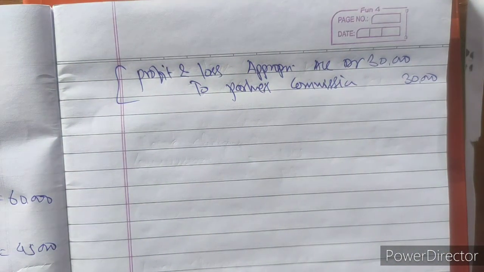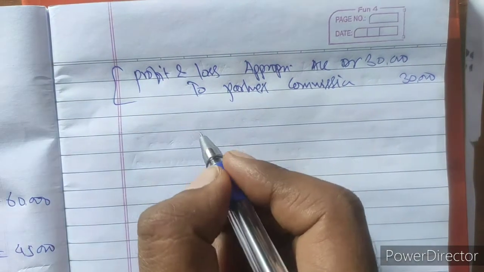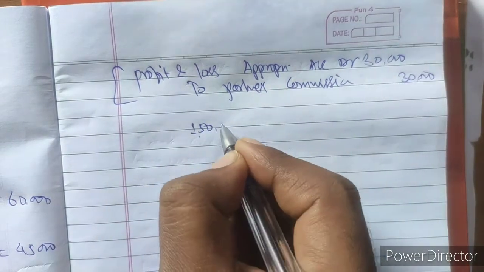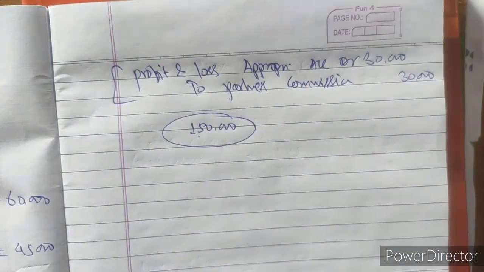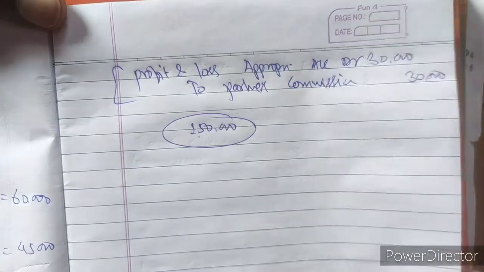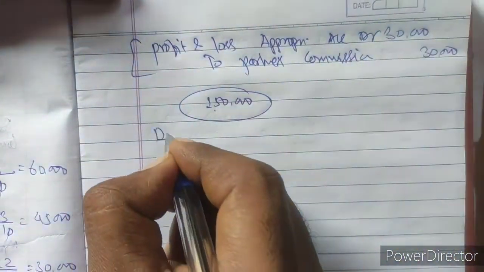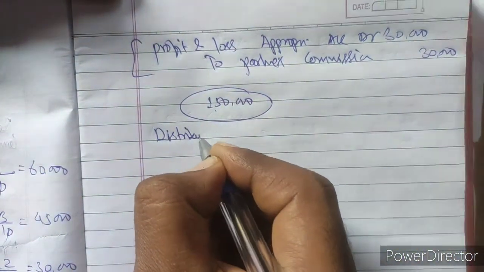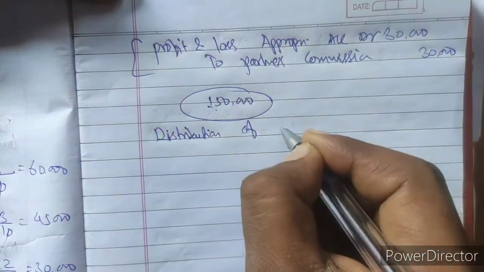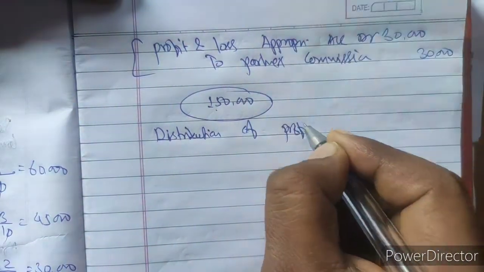Let us see the profit. What is the amount of profit? The leftover profit was rupees 1,50,000. So this 1,50,000 will be given to partners. Distribution of profit.